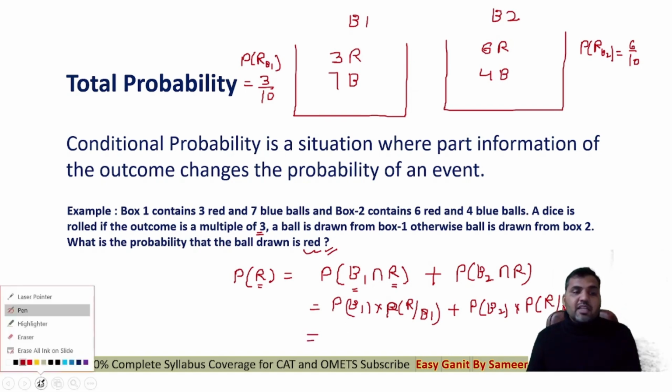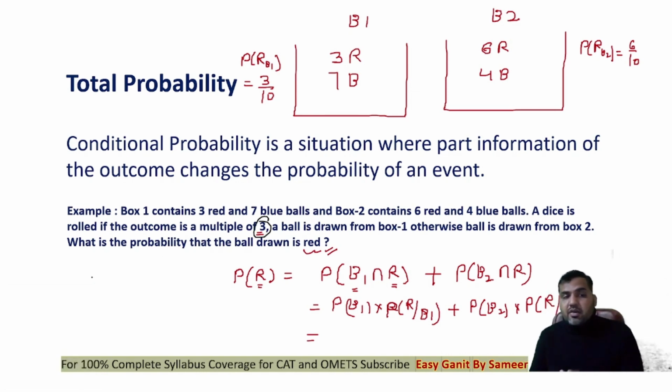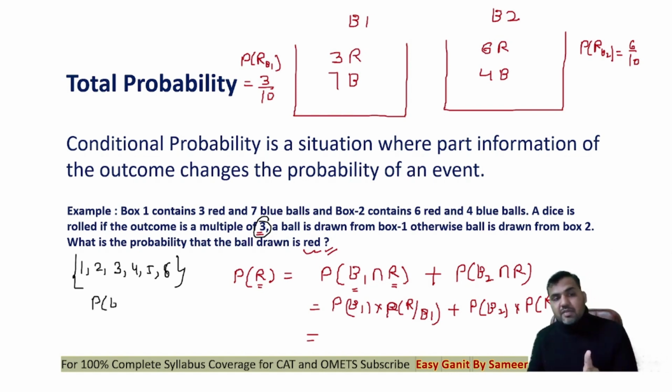The probability of selecting box 1 is dependent on the output of the dice. Now in a dice I have 6 possible outcomes, 1, 2, 3, 4, 5, 6. The favorable case is to get a number which is a multiple of 3, which will tell me whether I'm selecting box 1 or box 2. So guys, the probability of selecting box 1 is the same as the probability of getting a number which is a multiple of 3. The favorable cases are 2, total number of cases is 6, so 1 upon 3. So the probability of selecting box 1 is 1 upon 3.